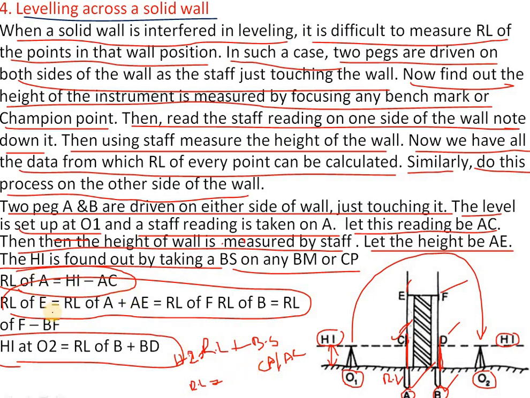Same as that, to get the RL of B on the station point O2, we have to do again RL plus BS, and that will be again minus at O2. So this is the leveling across a solid wall.